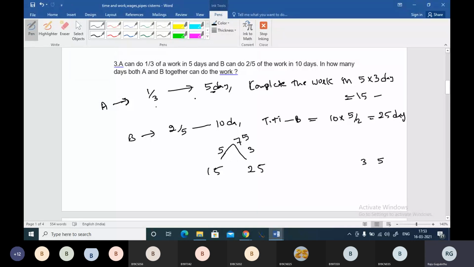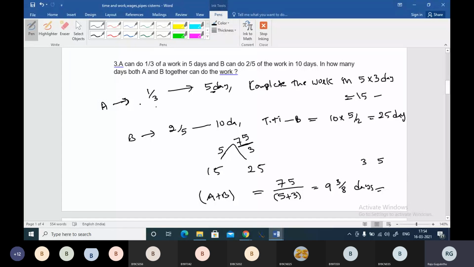A and B, see, 75 is the LCM, so you can consider 75 units as the total work. When A and B work together with their efficiencies, 75 divided by 5 plus 3, that is 75 divided by 8. 8 nines are 72, and 3 is the remainder, so 3 by 8. So 9 and 3 by 8 days will be taken by them to complete the work.